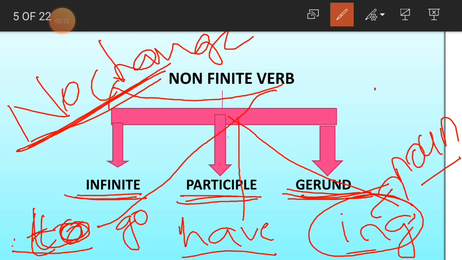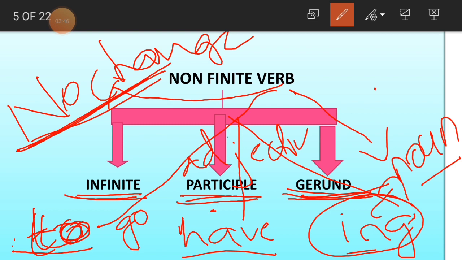In gerund, the non-finite verb is going to act as a noun in the sentence. Not only this, these non-finite verbs act like adjectives also. In the participles, they act like adjectives. They become nouns and they become adjectives according to the sentence.